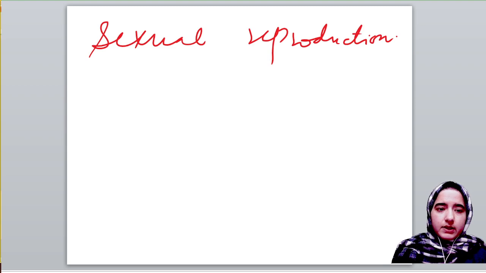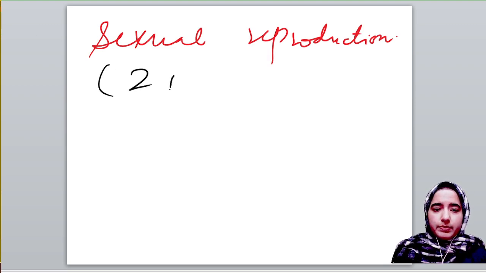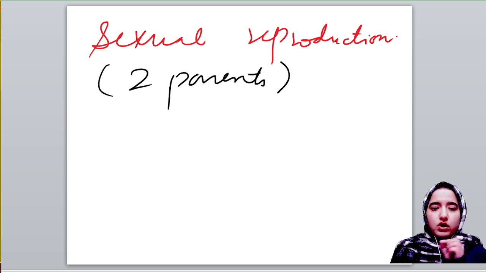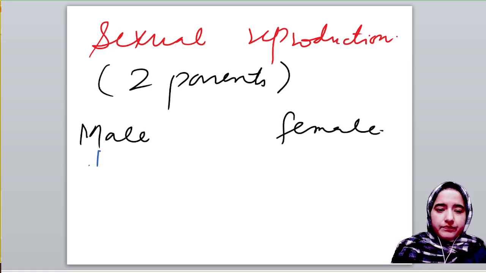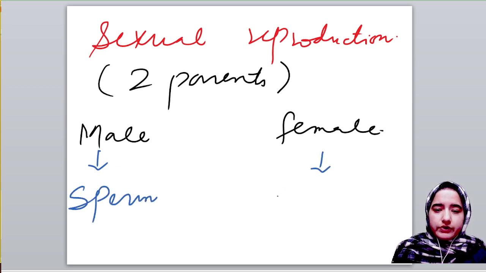As I already mentioned, sexual reproduction is that type of reproduction in which two parents are basically involved, and that too of opposite sex, male and female. Male will form male gametes known as sperm, and females will form female gametes known as ovum.